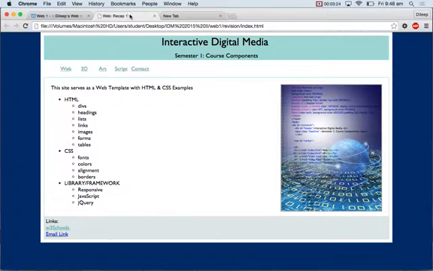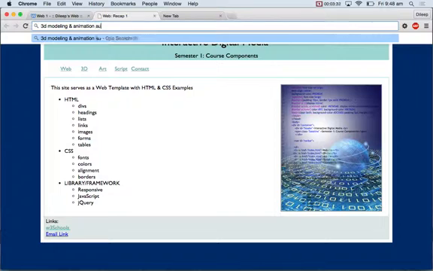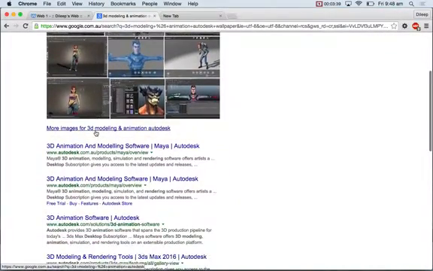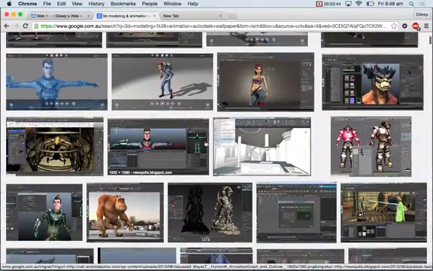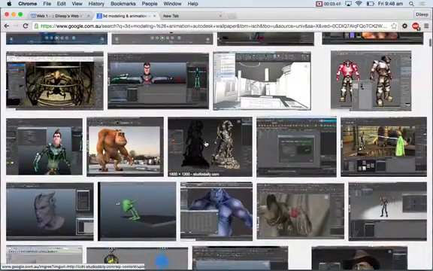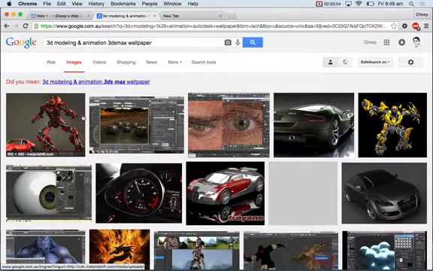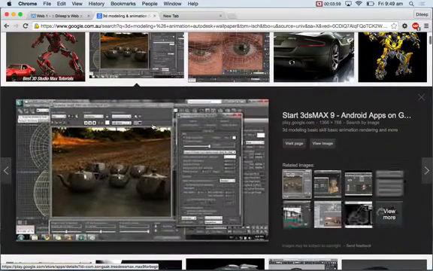I'll just get an image. 3D modeling and animation, Autodesk wallpaper. So yeah, this looks like 3ds Max and it's all right.